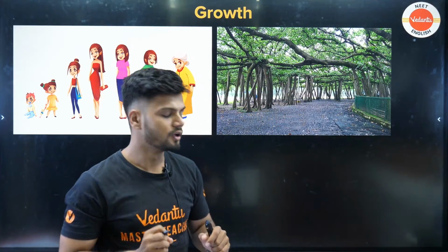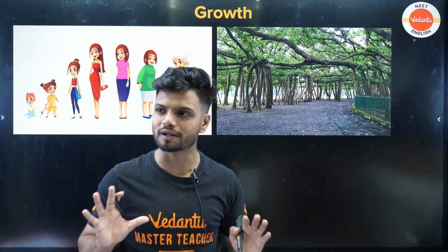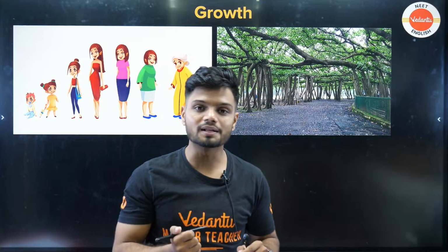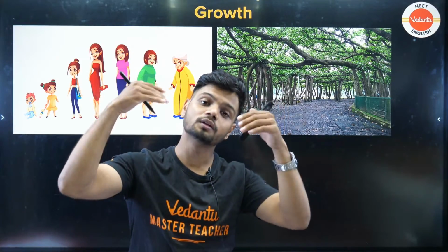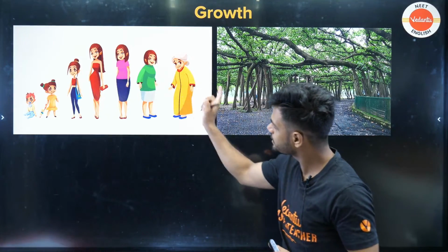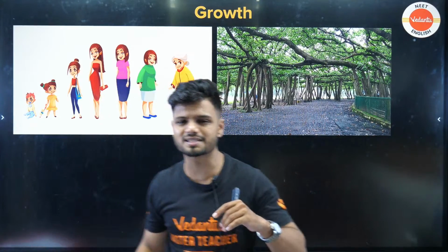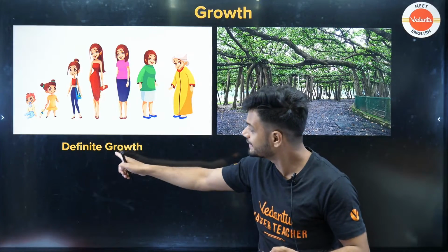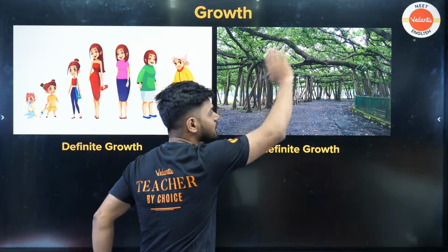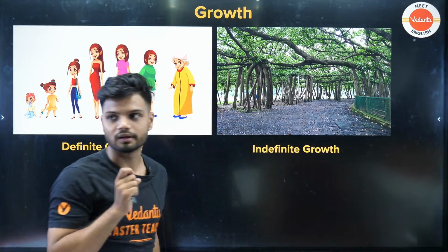Sangeeta's height will stop. But what about plants? Do you think plants also have an age where they will stop growing? Tell me, will they stop growing, plants? No. Plants will actually keep on growing throughout their life. So students, a growth where the height is stopped or the growth of an individual is stopped is called definite growth. Or a growth where it keeps on happening throughout the life cycle of an organism is called indefinite growth. Any doubt here?